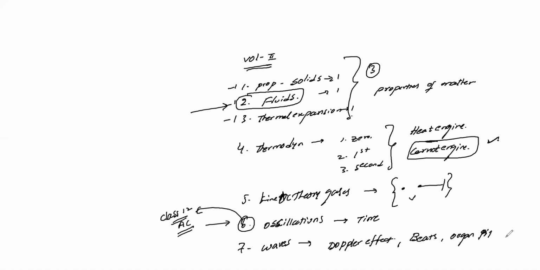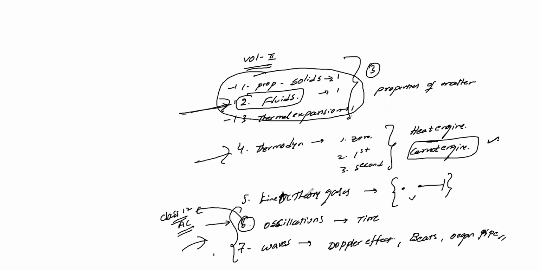Okay, so these are the contents in your volume 2. So this is volume 1 and volume 2. In this, if you are finding class 11 difficult, you can leave it. Those who are in need, if you feel difficult, can leave these 3 topics. Apart from that, all are important. As far as JEE is concerned, fluids are important, thermodynamics is important, and oscillations and waves are so much important. Everything is related to conceptual questions, direct questions. So this is the structure of your class 11.